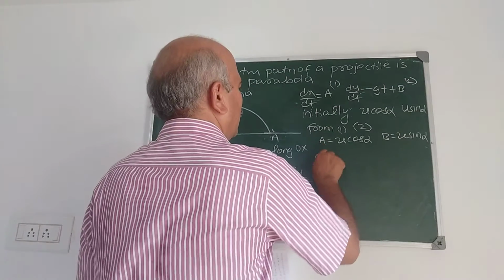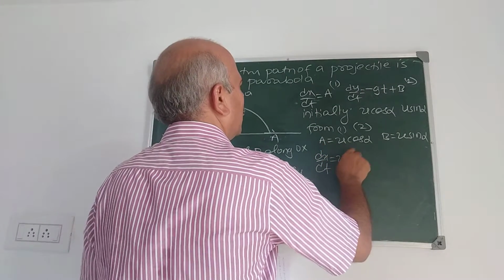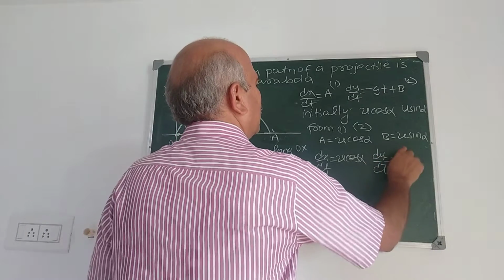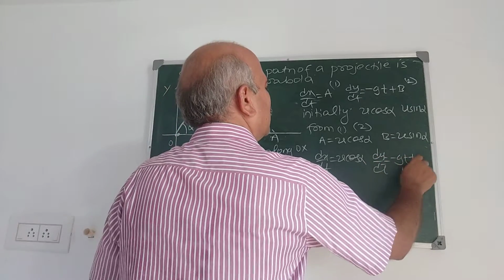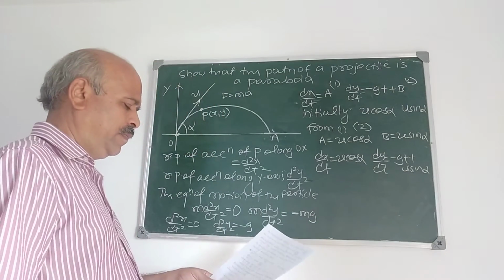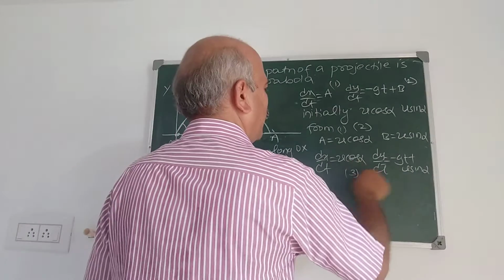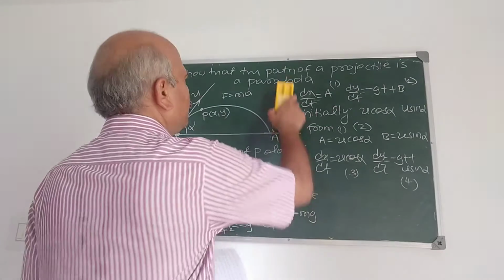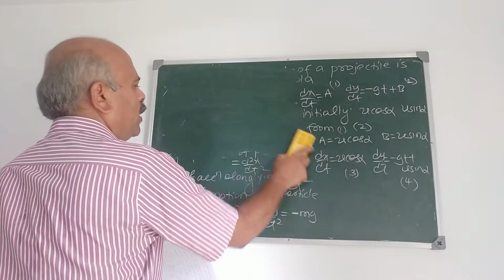Therefore, dx by dt is u cos alpha. dy by dt is minus gt plus u sin alpha. Take this as 3 and 4. Now, we integrate again.